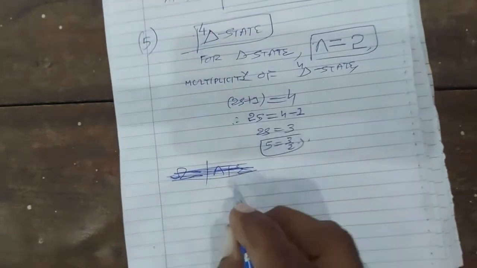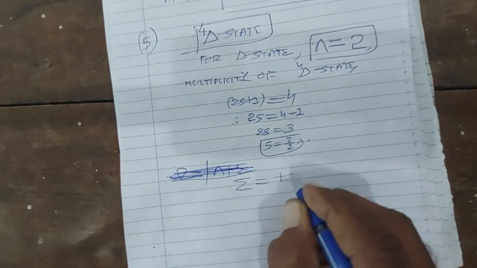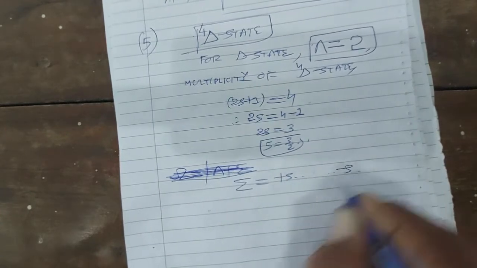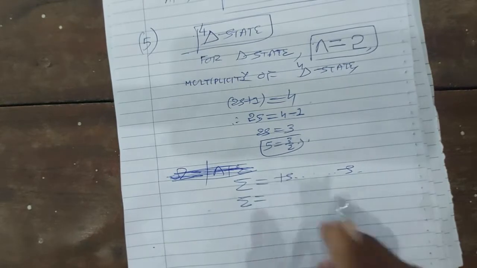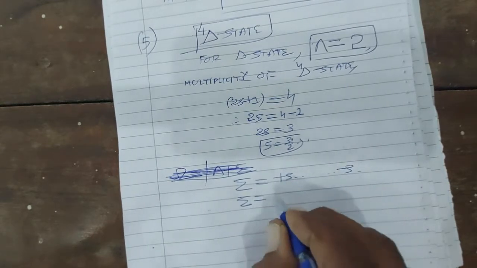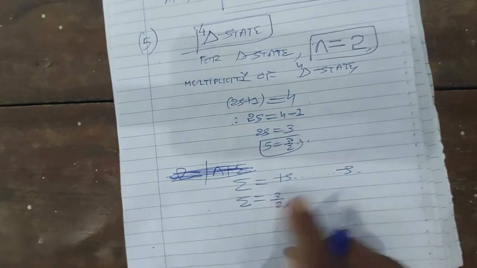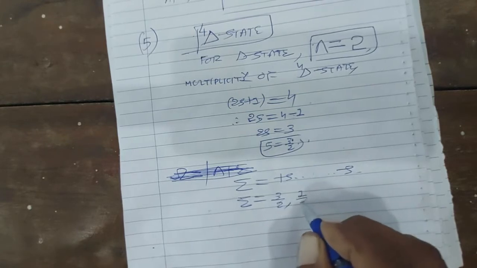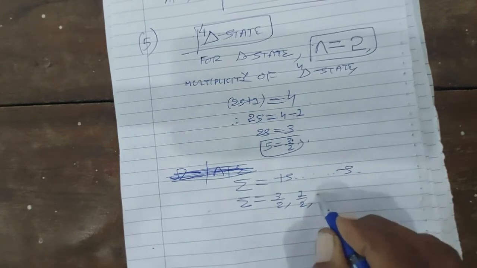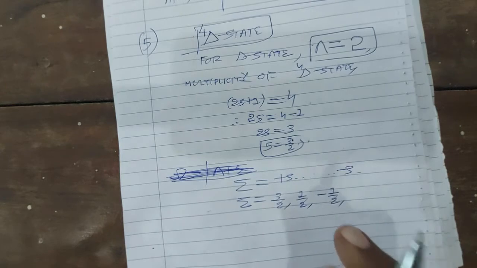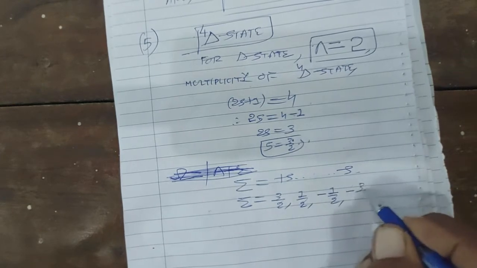Then the electronic spin quantum number sigma has values from plus s to minus s. Plus s means plus 3 by 2; 3 by 2 minus 1 will be 1 by 2; 1 by 2 minus 1 will be minus 1 by 2; minus 1 by 2 minus 1 will be minus 3 by 2.